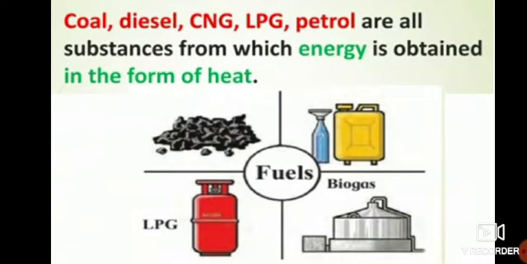So girls, you know that there are different types of fuels which are available in front of us. Can you see on this screen? What are they? Coal, diesel, CNG, LPG, petrol are all substances from which energy is obtained in the form of heat.